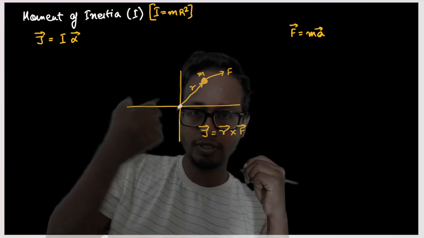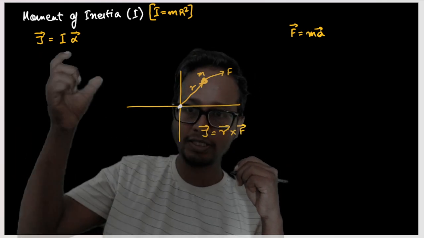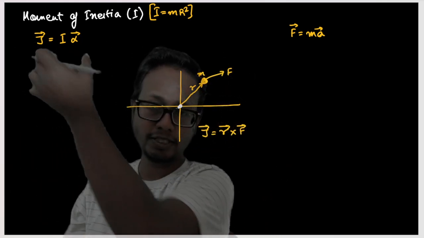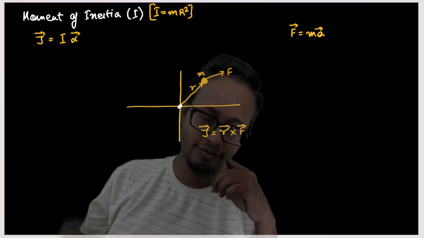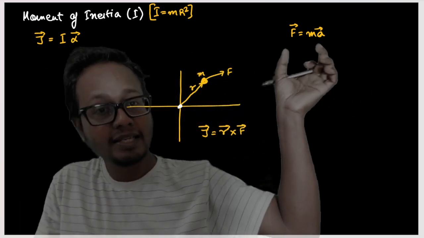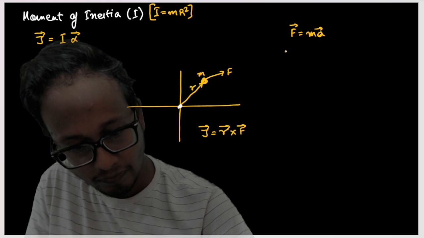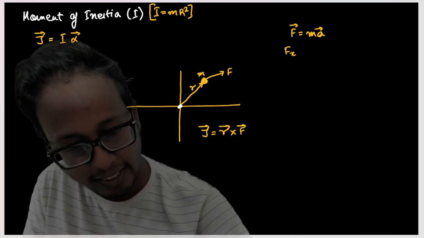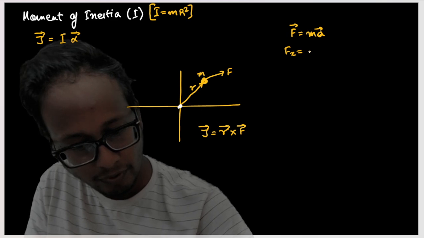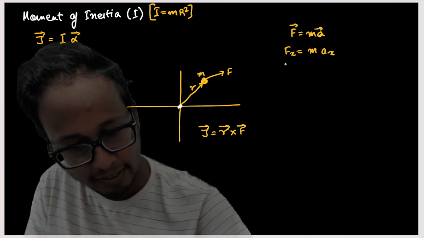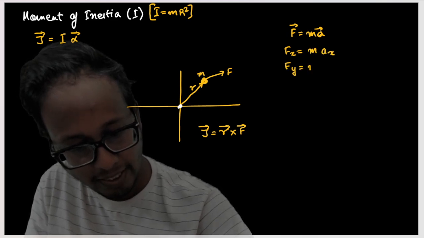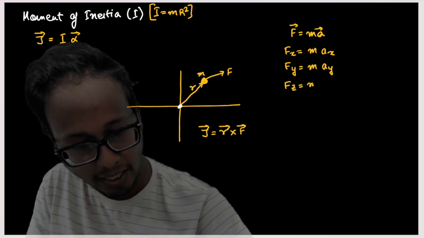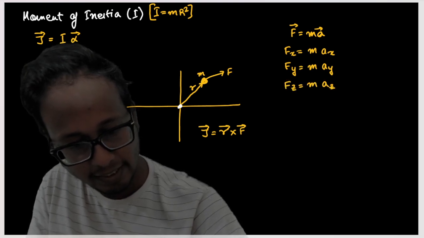How do we break out the torque vector here, or how do we break out this equation? See, in linear mechanics, you can do it simply like this. This formula can be written as force in x direction is equal to mass into acceleration in x direction. Force in y direction can be written as mass into acceleration in y direction, and force in z direction can be written as mass into acceleration in z direction, isn't it?